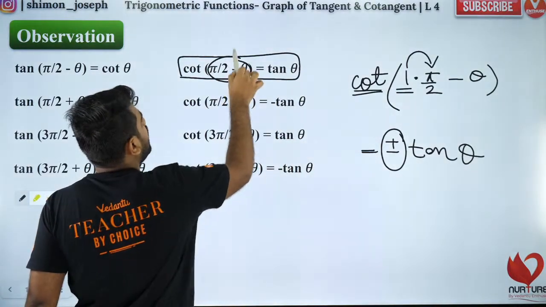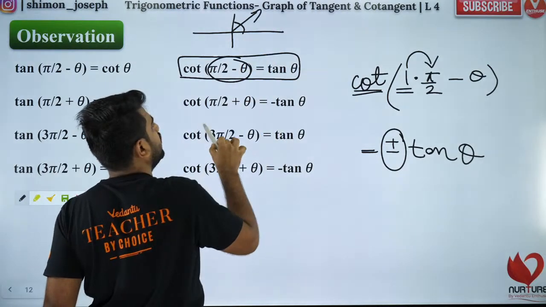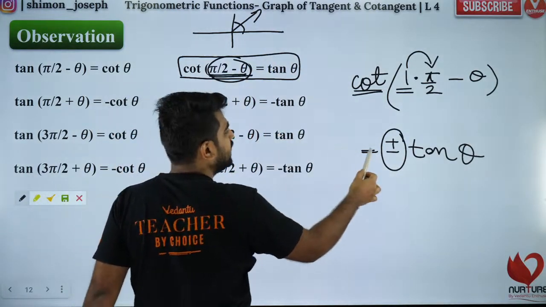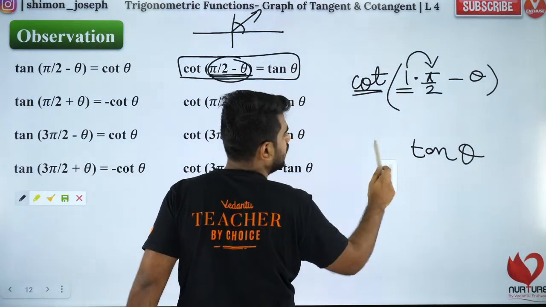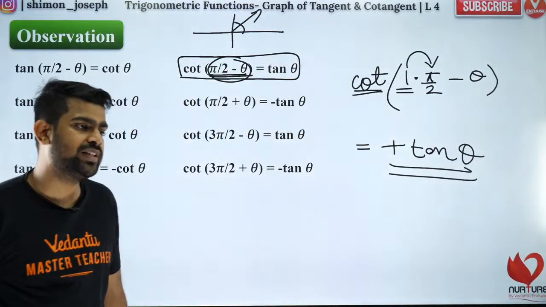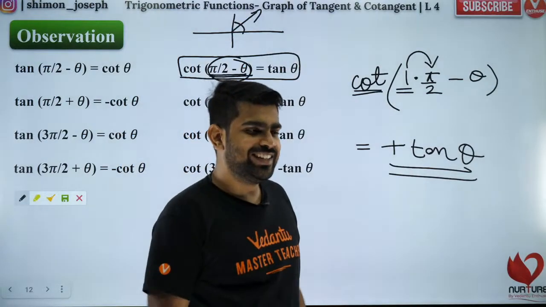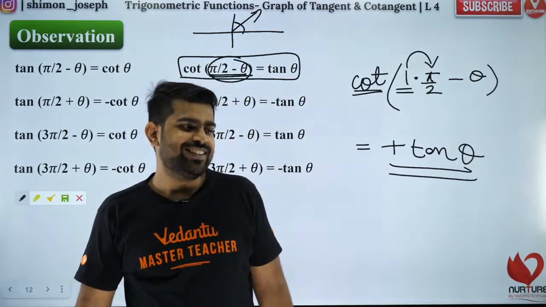So where does this lie? Pi by 2 minus theta will lie in the first quadrant. In the first quadrant, we know everything is positive. So it will be plus tan theta. Did you like it, Kaushika? Are you clear with it? Everybody? Great. Did you all like it?